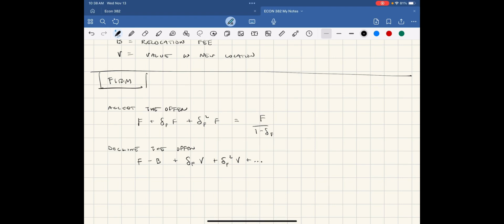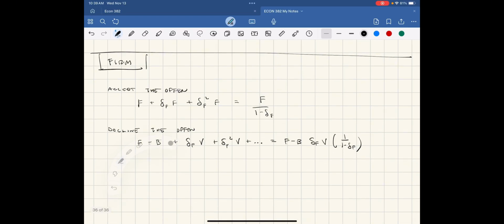And so this will equal F minus B. We're going to factor out a delta F times V, and that'll then give us our 1 over 1 minus delta F.